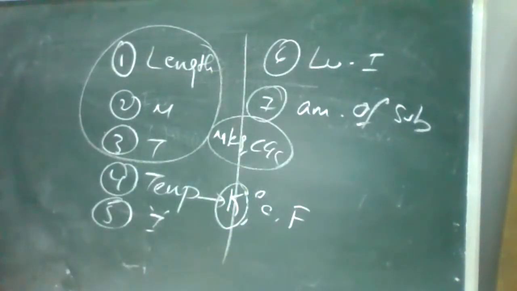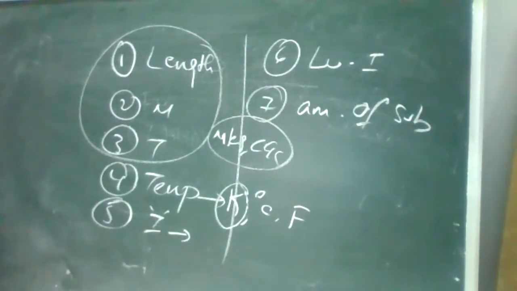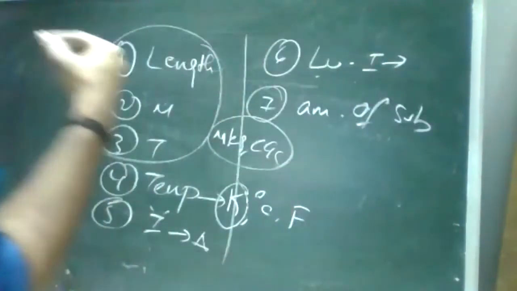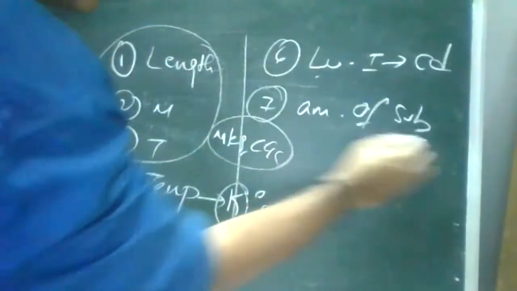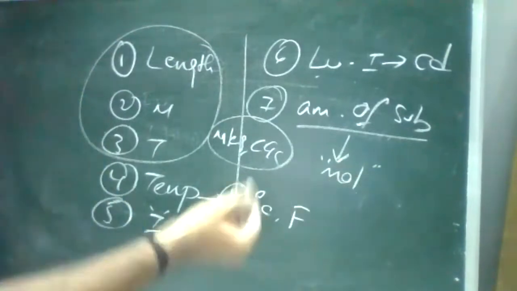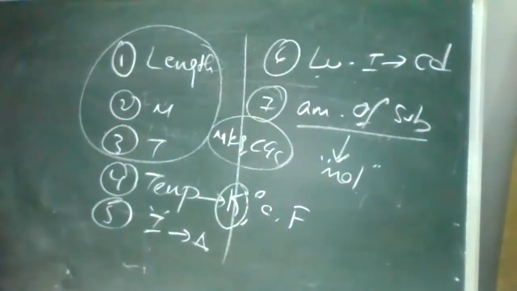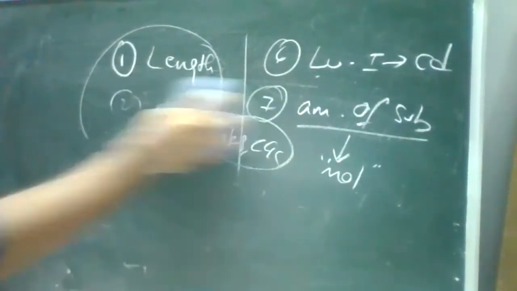Okay? Now, current. What is the unit for current? Ampere. Good. Luminous intensity? Candela, CD. Good. Amount of substance is mole. We'll discuss this amount of substance in your chemistry part, correct? Okay. So these are your fundamental units, but apart from these 7 types, there are so many physical